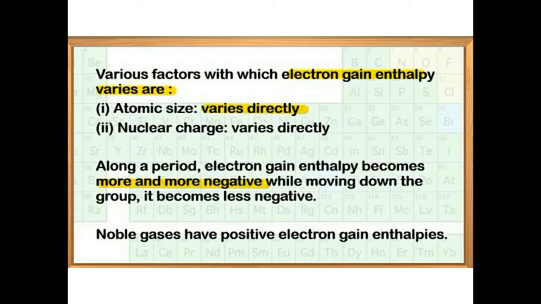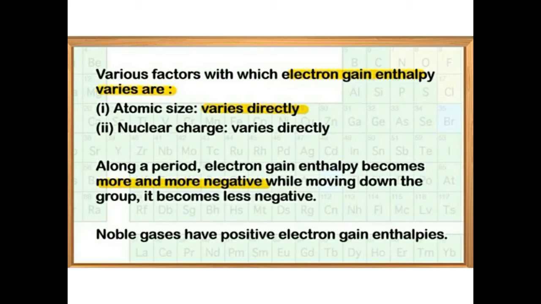If the atom has less tendency to hold the electron, then a small amount of energy will be released, leading to a small negative value. And if the atom does not want to add the electron, then the electron gain enthalpy may be positive, like in noble gases.